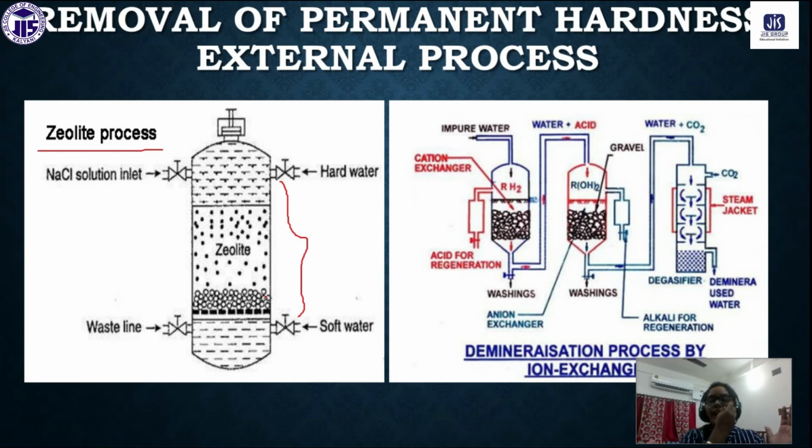The zeolite is like a sheet, and in that zeolite we have porous sites of different sizes. What will happen when water passes through these porous sites?